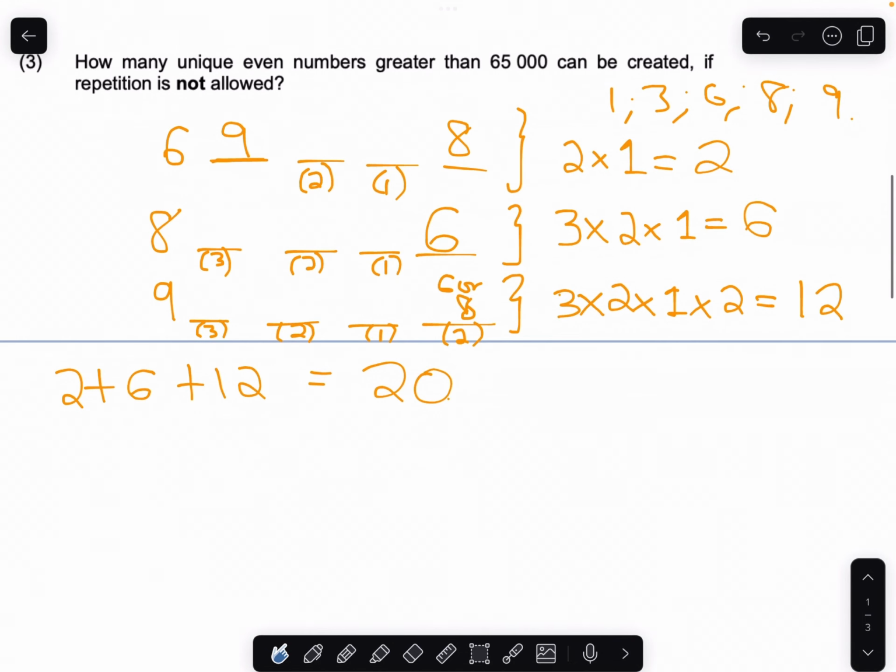And then the last answer is 20. And they did split this case up into 2 cases, where you start with 9 and end with 6, or start with 9 and end with 8. But that will give you 12 either way, because 3 times 2 times 1 is 6, and you have that happening twice. So you've got 6 numbers that start with 9 and end with 6, and 6 numbers that start with 9 and end with 8, and altogether you've got 12. Right, that is fantastic news.